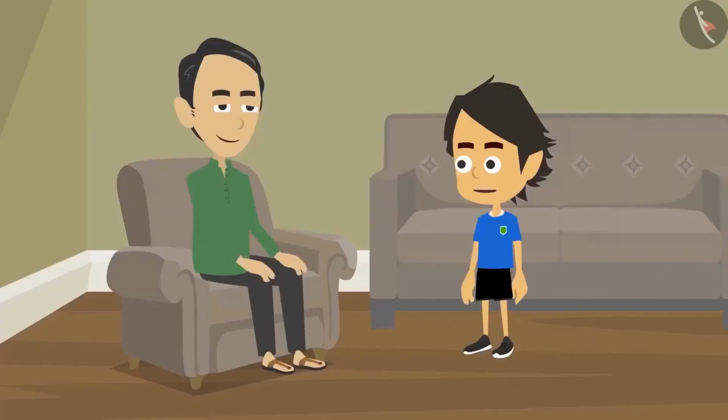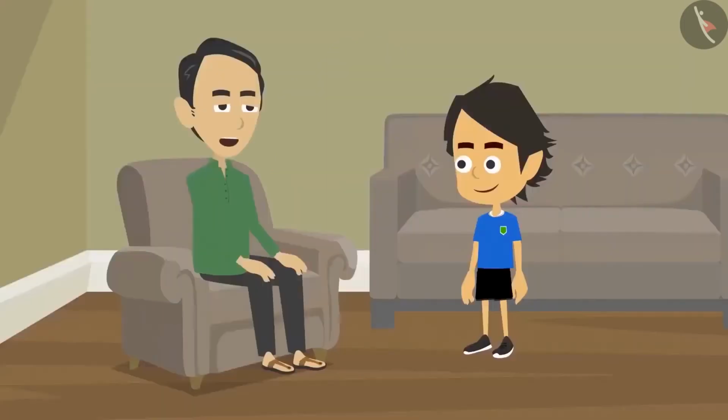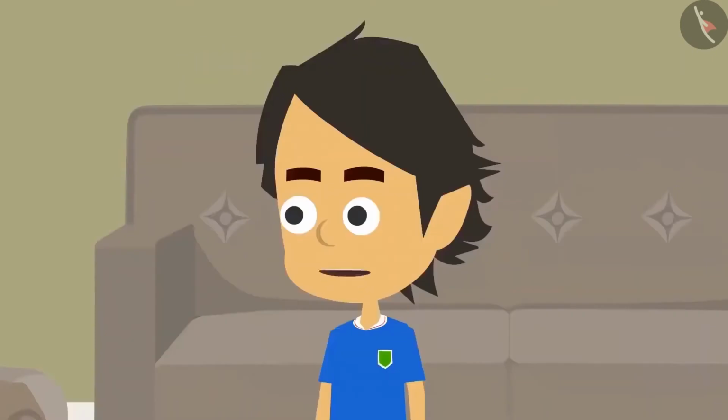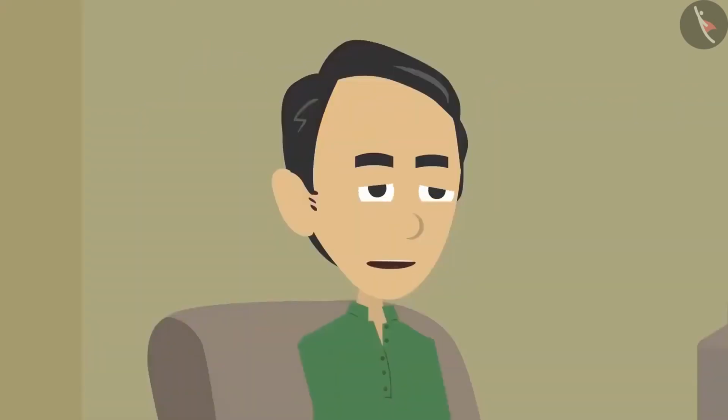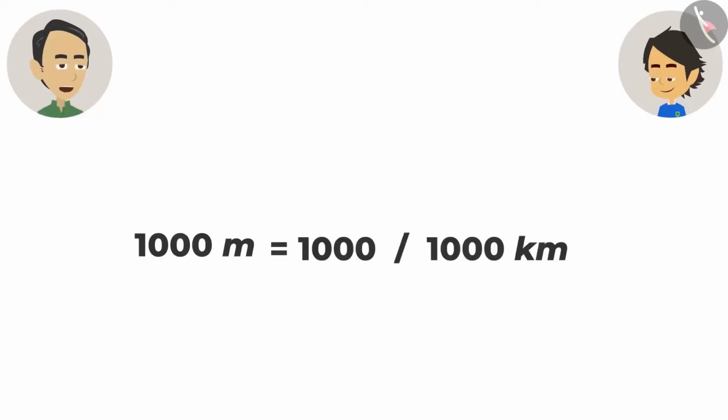But how can I remember that there are 1,000 meters in a kilometer, Papa? For this, you just need to remember that kilo means 1000. Then kilometer will mean 1000 meters. Yes, now it will be easy to remember. But if we are given meters, how will we convert them into kilometers? Very easy. To convert meters into kilometers, divide by 1000. For example, if 1000 meters is divided by 1000, the answer will be 1 kilometer.